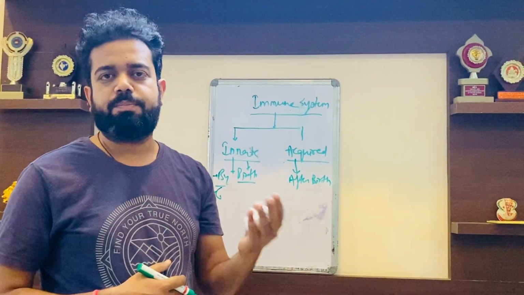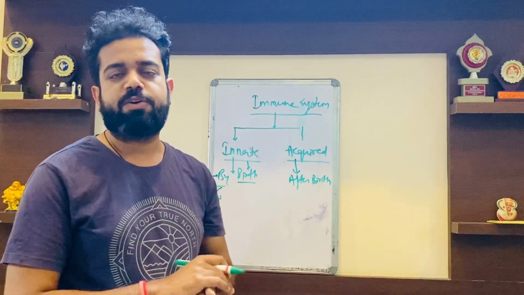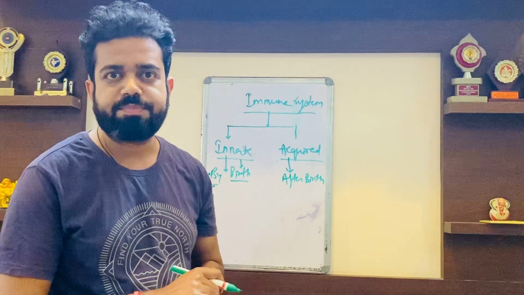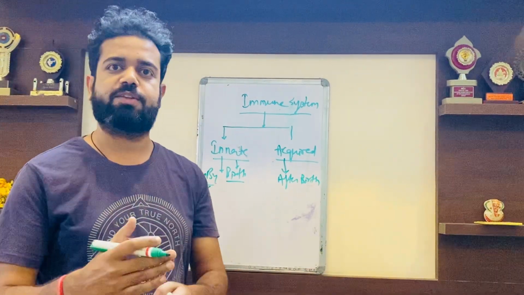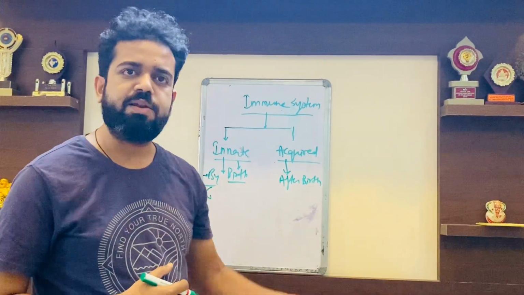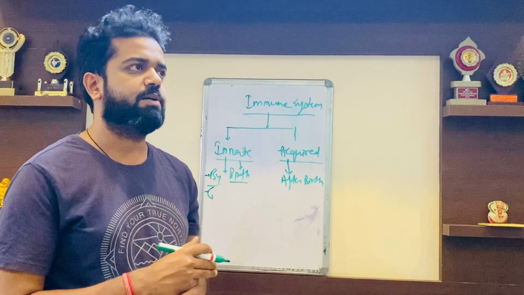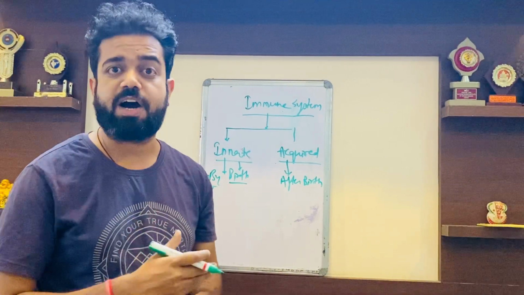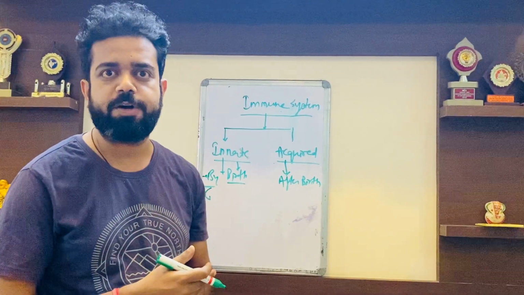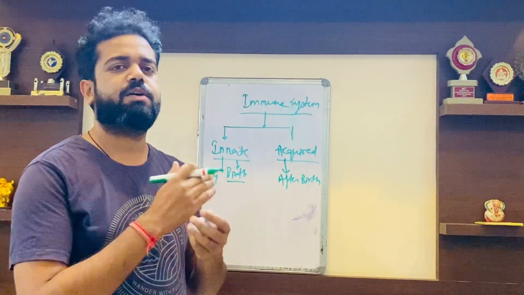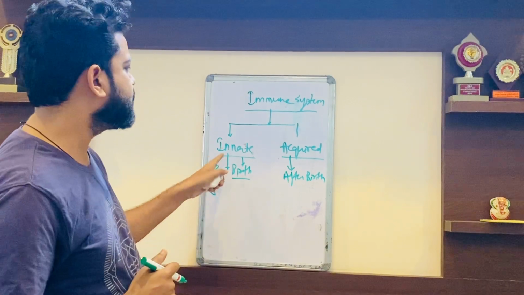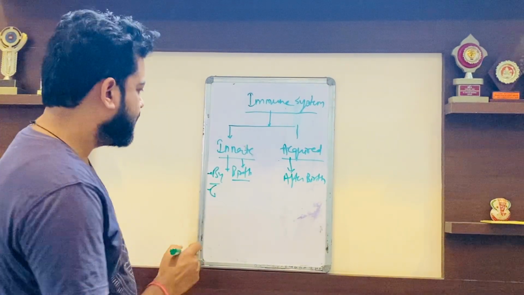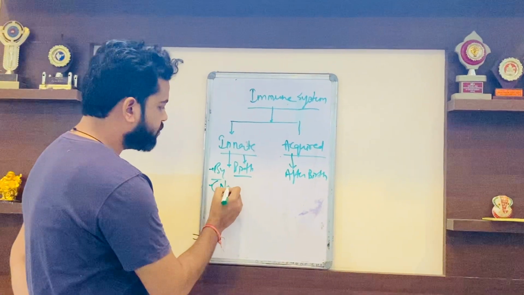But fever is not an indicator of malaria only. It is associated with several other diseases, like typhoid, viral fever, bacterial infection, and even a high level of urea in your body. So fever is not a specific response by the body, and it comes under innate immunity.